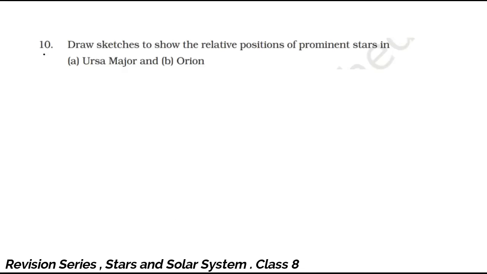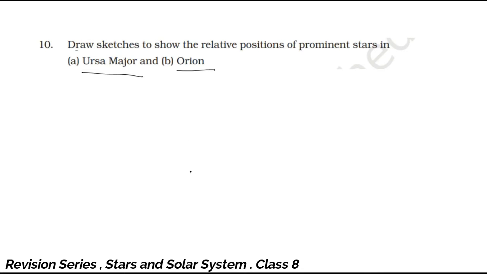Next question, question number 10. Draw sketches to show the relative positions of prominent stars in the Ursa Major and Orion. So now we have to draw the stars which are in this Ursa Major and Orion constellation. We need to be a little bit careful here, because with a slight deformation of the constellations you may not get the mark. So let me try to draw now.